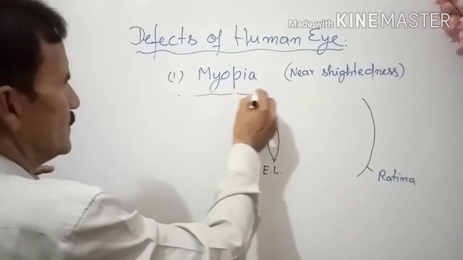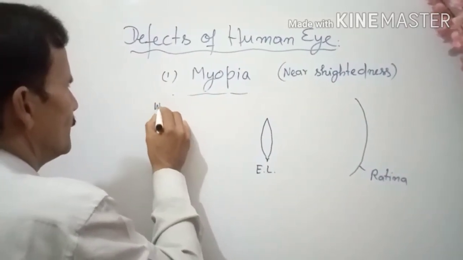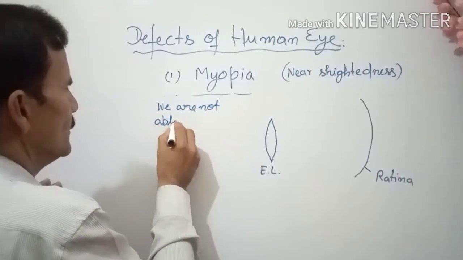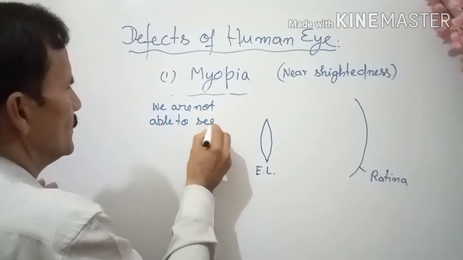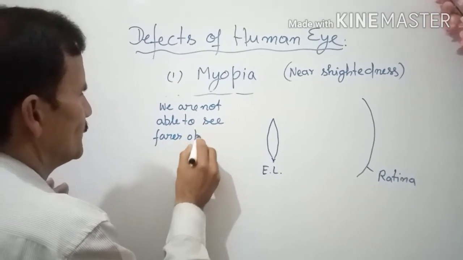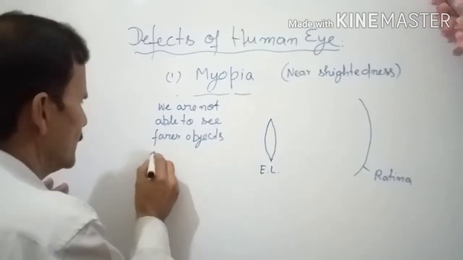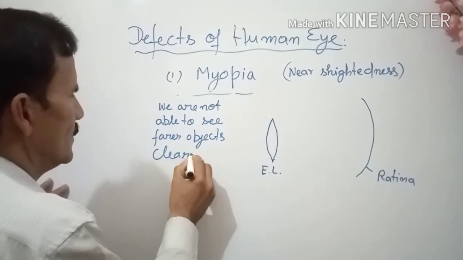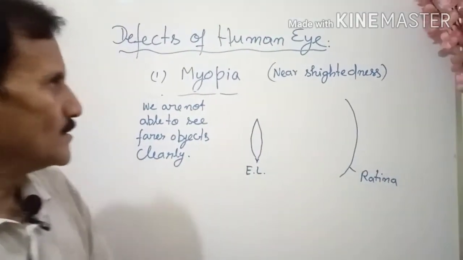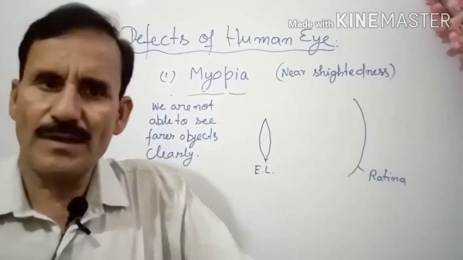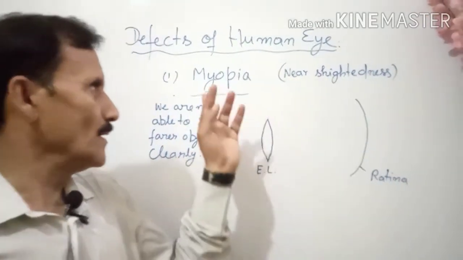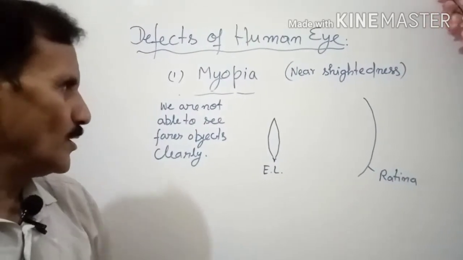So what is myopia? When we are not able to see farther objects clearly, then that type of defect is called myopia.